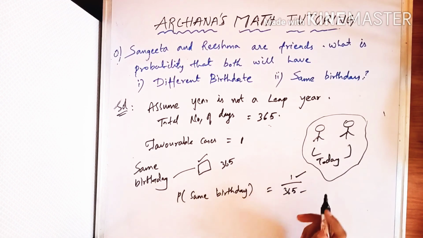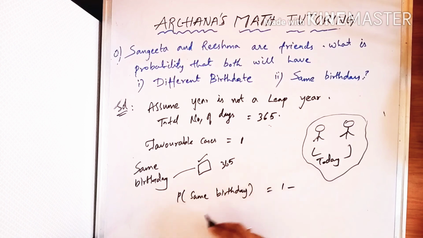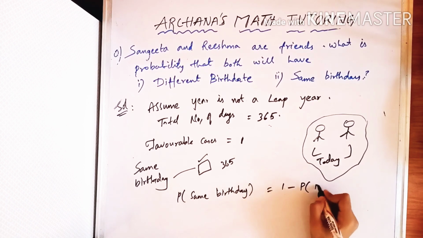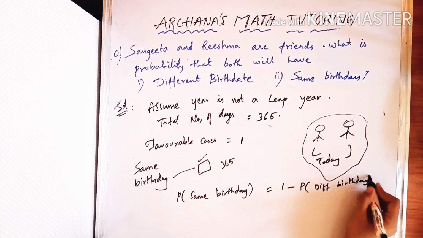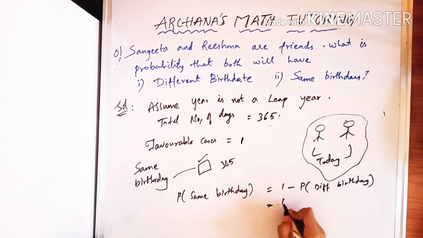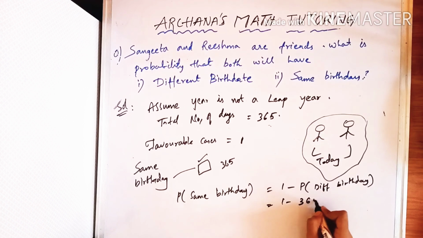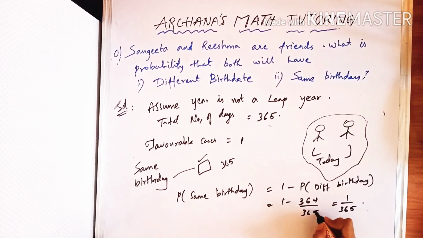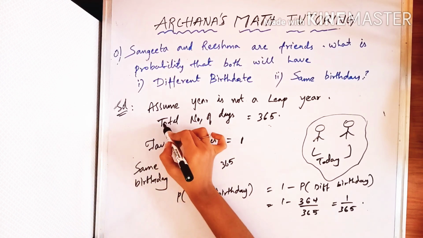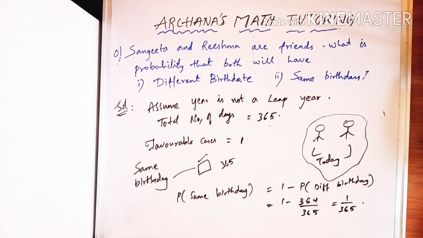We can also solve this problem another way. We know the total probability is 1, so it is 1 minus the probability of different birthdays, which we found just now. That is 1 minus 364 by 365, which comes to 1 by 365 after taking the LCM. So this is the other way of solving the problem. This is the easiest method among all to solve a particular problem.